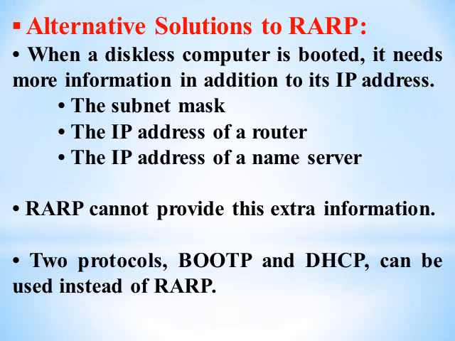Now, finally, the alternate solution to RARP. When a diskless computer is booted, it needs more information in addition to its IP address, that is the subnet mask, the IP address of a router, and the IP address of a name server. RARP cannot provide this extra information. The 2 protocols, BOOTP and DHCP, can be used instead of RARP. That is the better solution, and BOOTP and DHCP are our next online lecture's topic. So these are the alternative solutions to RARP.